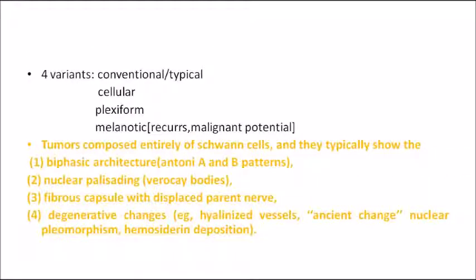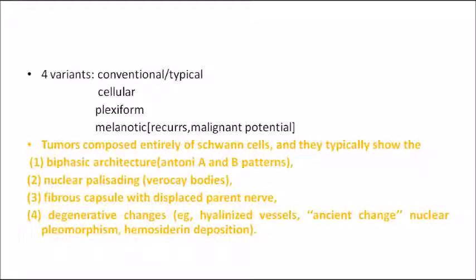Now if you see a microscopic picture of neurilemoma, there will be different things you can see. Firstly, you can see a biphasic architecture. Some cells will be arranged in an orderly fashion. These cells are called Antoni A type of cells, and the second group of cells will have a disordered arrangement. So that is the Antoni B type of pattern. That picture I will show you in the coming slide.